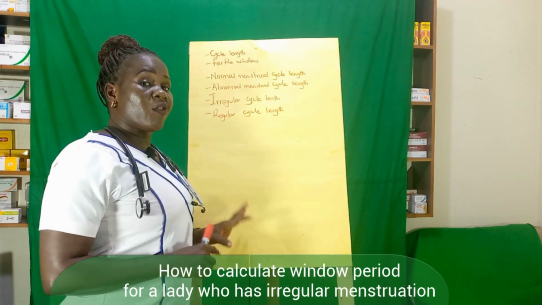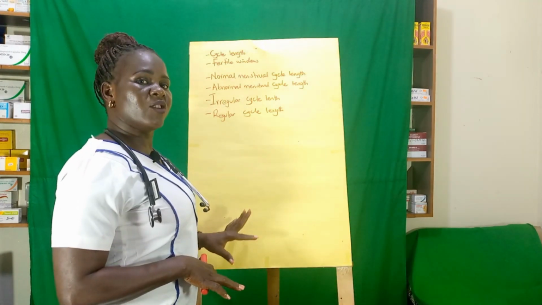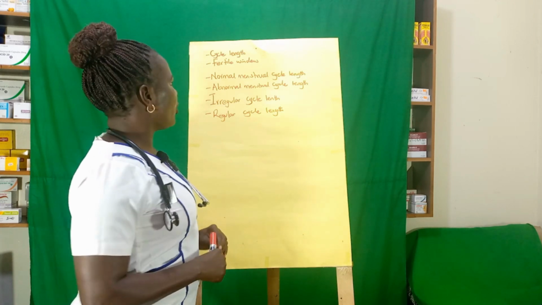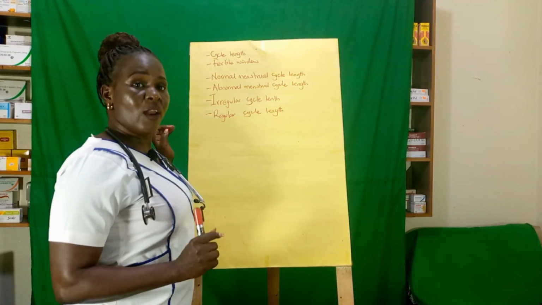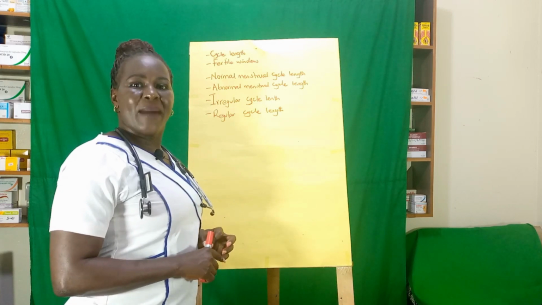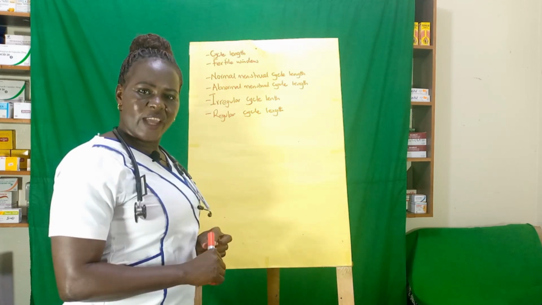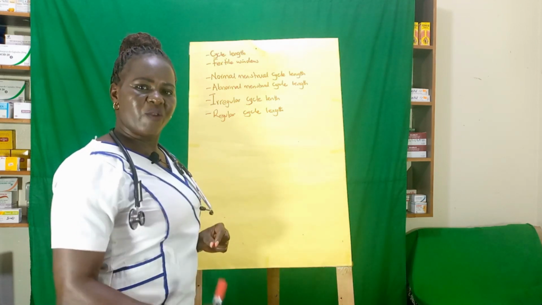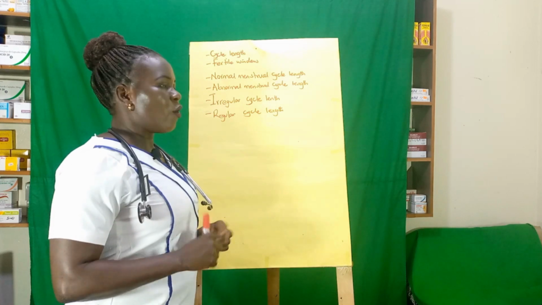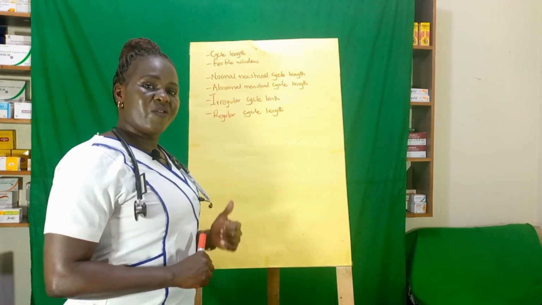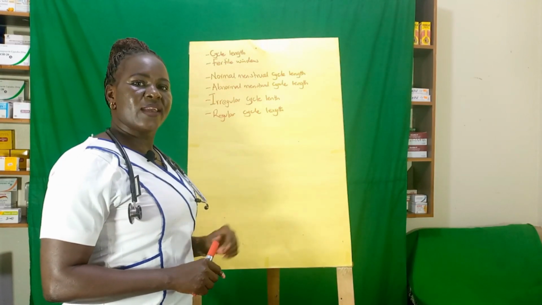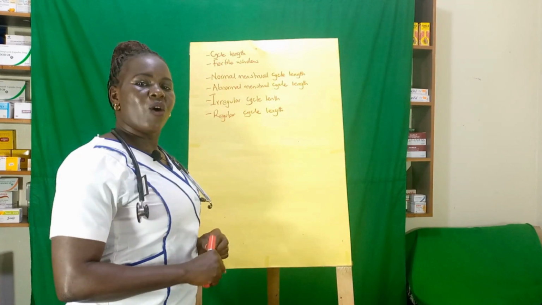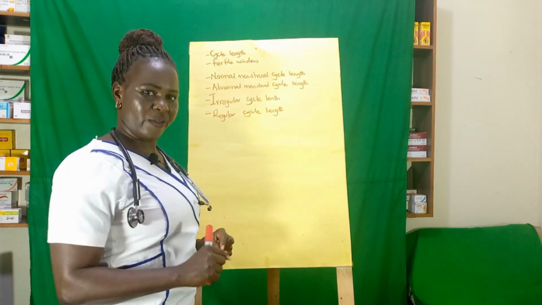So guys, on this board we have a few terminologies that I would like to define or explain for you. Number one here is cycle length. This is the number of days in a month, starting from the first day you see your period blood to the last day before you see the period blood of another month. We already discussed this in a previous video, and we're going to put the link above so that you can follow how to calculate or count your cycle length.